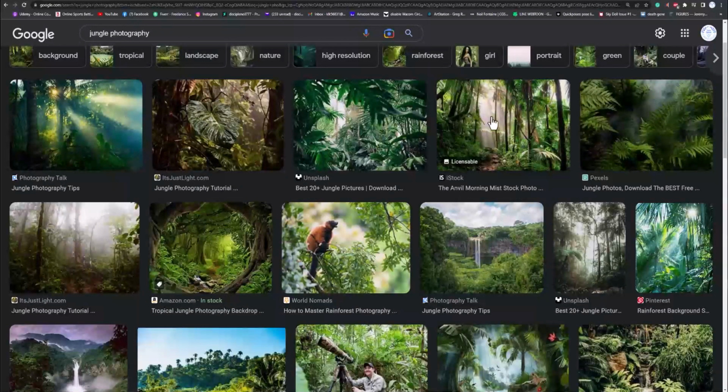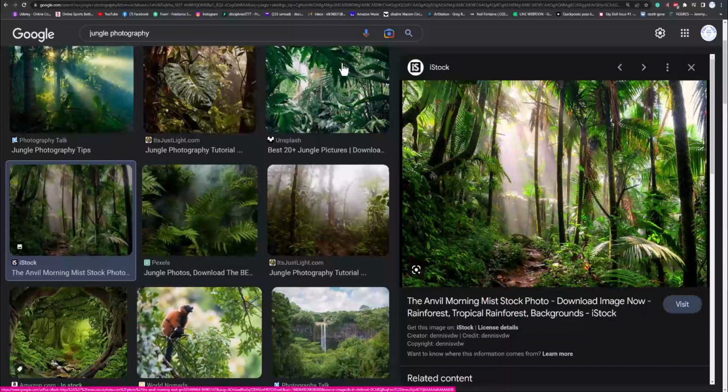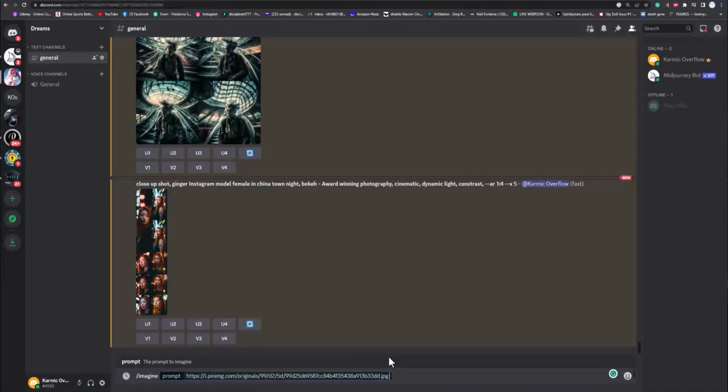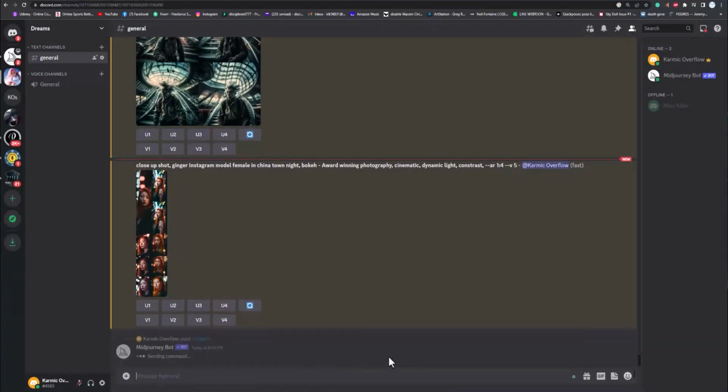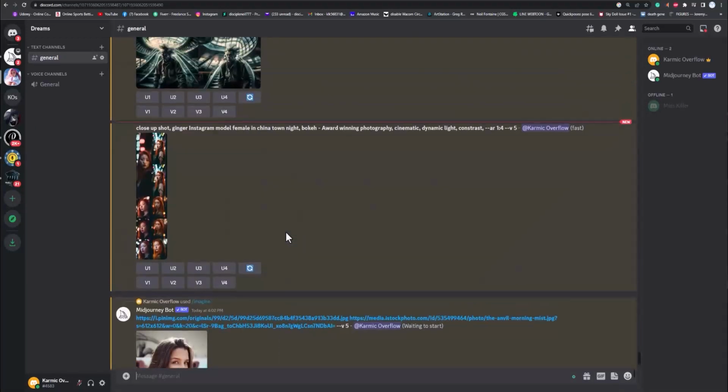Say we like the atmosphere of this. Right click, copy image address, come back over here and paste it and see how it blends those together. I think you have to have remix on for that to work, by the way, so you just go to settings and turn that on. Let's look at our really long photos here.